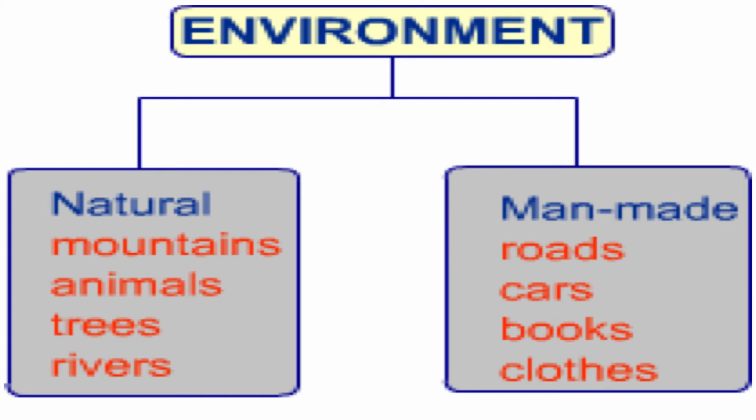The second type of environment that you can see around you, and there are plenty of things that we are using nowadays, they all come under man made environment. Yes, that environment is created by man. Roads, cars, books, clothes, buildings, shopping malls, schools, colleges, industries, all these things around you are created, constructed, and established by men. That is why they come under the category of man made environment.